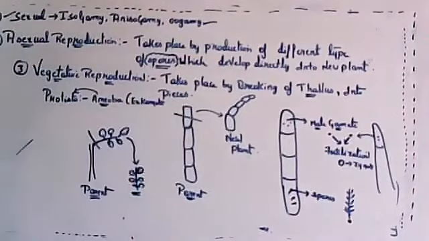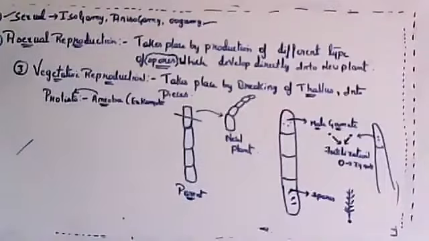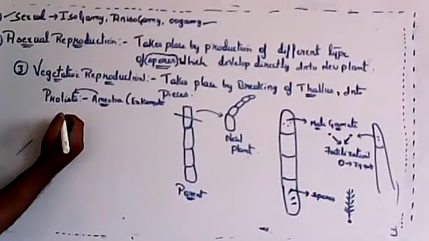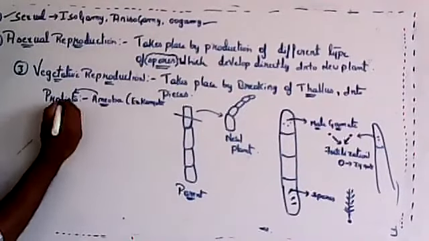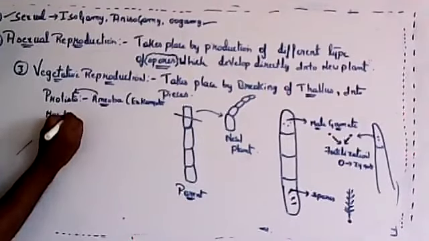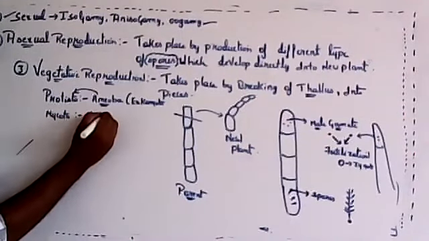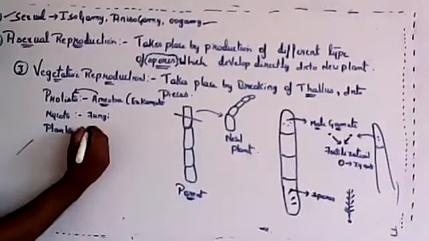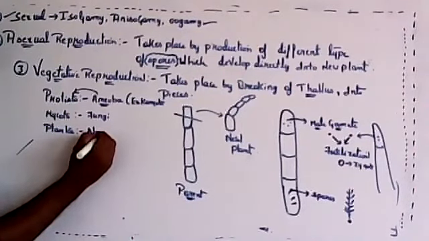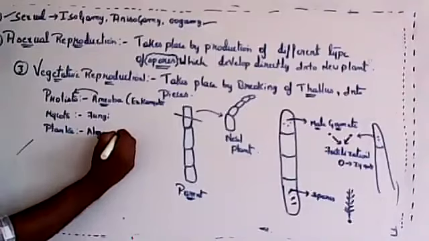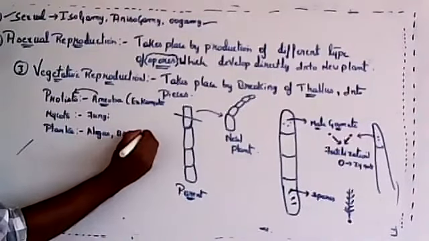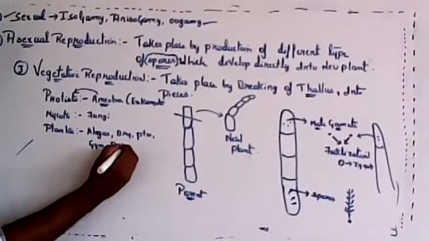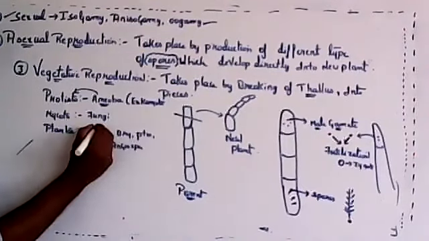Next comes Mycota according to the classification. So next is Protista, then Mycota, which includes fungi. Then next comes Plantae. In Plantae, we have first algae, then bryophytes, then pteridophytes, then gymnosperm, then angiosperm. Right now we are studying characters of algae.